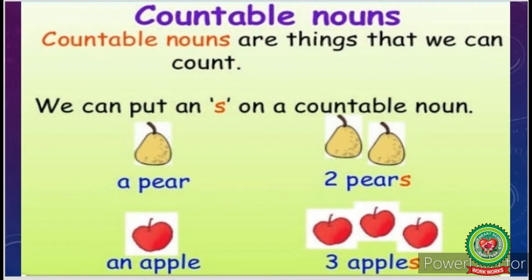Countable nouns are the things that can be counted. They can be either in singular form or in plural form. Like in this picture, a pear and an apple, that means 1 pear and 1 apple, are in singular form, and 2 pears and 3 apples are in plural form. So that means they can be counted.